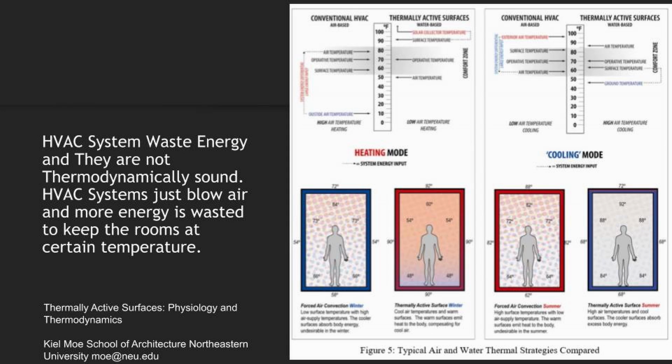Here's a graph of conventional HVAC systems and thermally active surfaces. When you blow air, the way the air spreads, it takes a long time to heat that area. It is not suitable. You need thermodynamically active surfaces in order to provide the right amount of temperature for the whole space and spread evenly throughout the area.